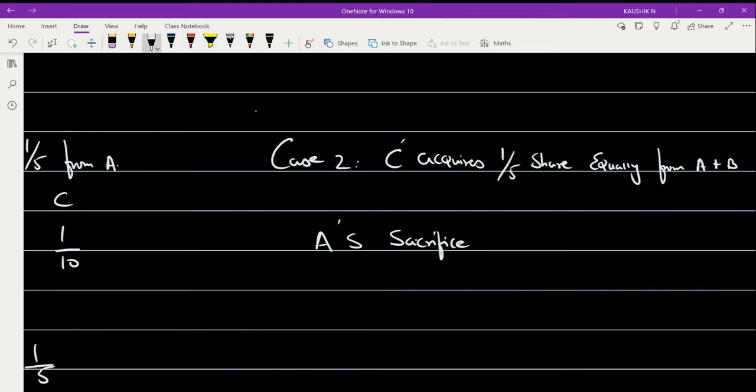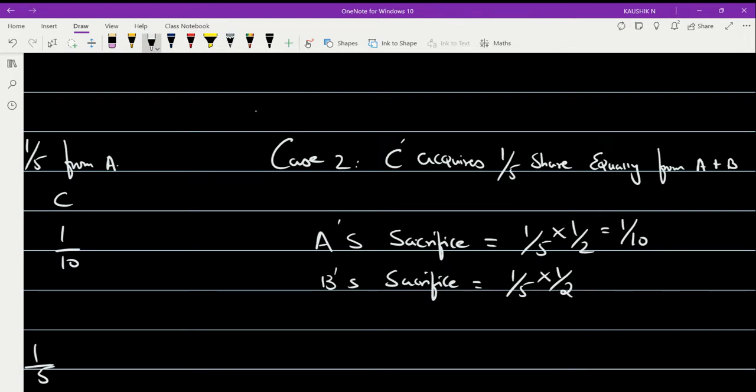Okay, so what happens? A's sacrifice is nothing but 1/5 share, he is taking it equally. It was mentioned in the question that C is acquiring 1/5 share equally from A and B. So 1/5 from A and 1/5 from B. So 1/5 into 1 by 2, that gives you how much? 1 by 10, right? Similarly, how much does he acquire from partner B? So B's sacrifice is equal to 1/5 from B. That's also equally. So that means he is getting 1 by 10 from B as well.